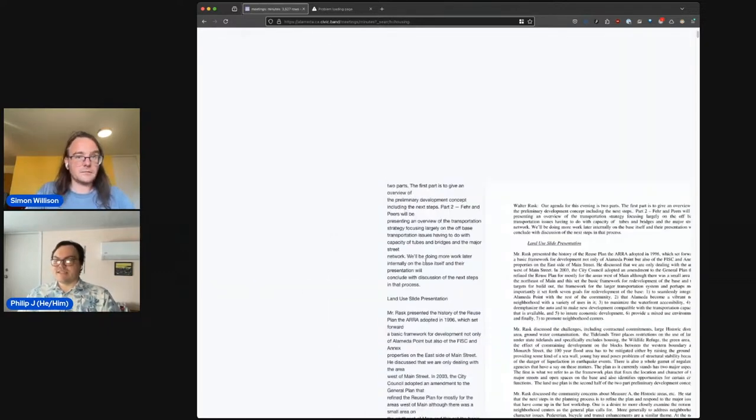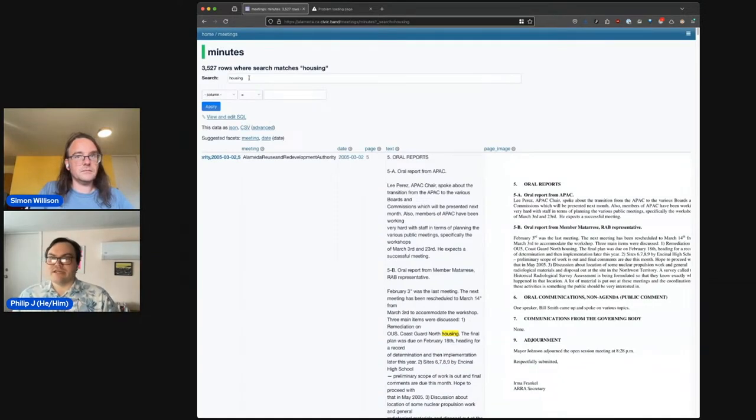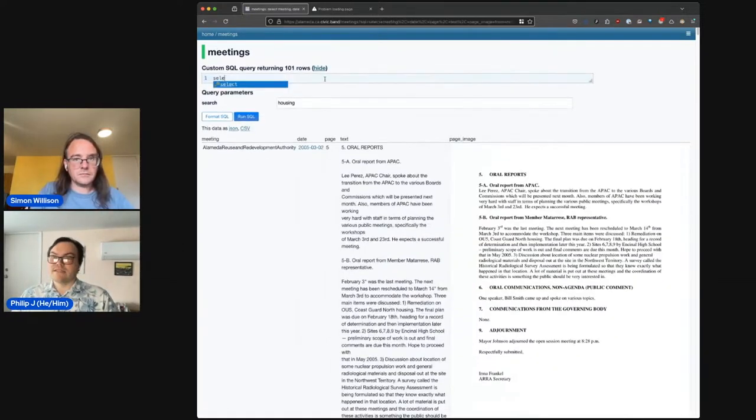But because this is SQLite and because of the SQL, you can do really interesting things where if I go into here and actually view and edit the SQL, we can do select meeting, count star from minutes, group by meeting, order by count star as page count, order by page count descending. My computer's being slow for some reason, probably because I'm trying to stream too much.